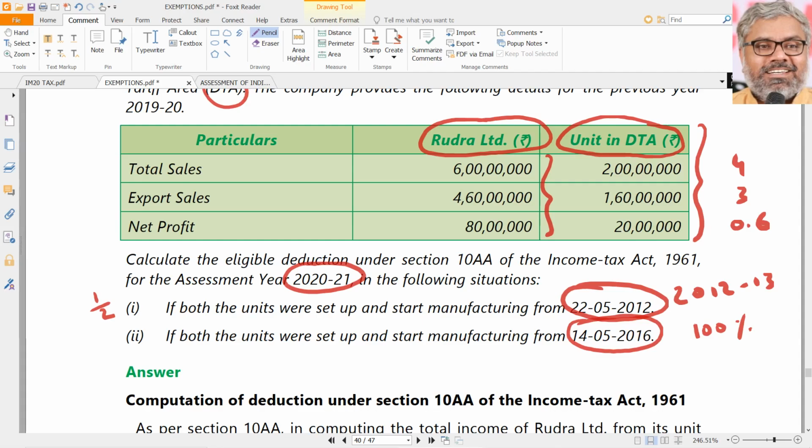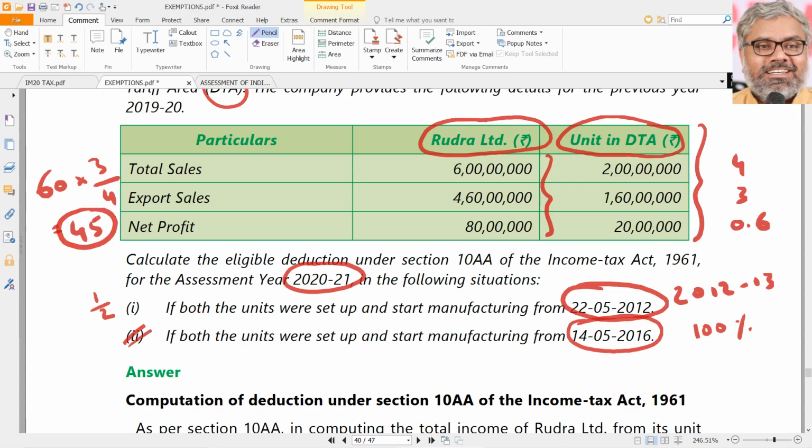Once again, straightforward. What is the profit of the unit in SEZ? First of all, 60 lakhs. Now I am taking lakhs here. This is 60 lakhs. Multiply with export turnover of unit in SEZ. That was 3 crores. Divided by total turnover of unit in SEZ. That was 4 crores. That means 60 into 75% or 3 by 4. That is how much? 45 lakhs is exempt under 10AA.